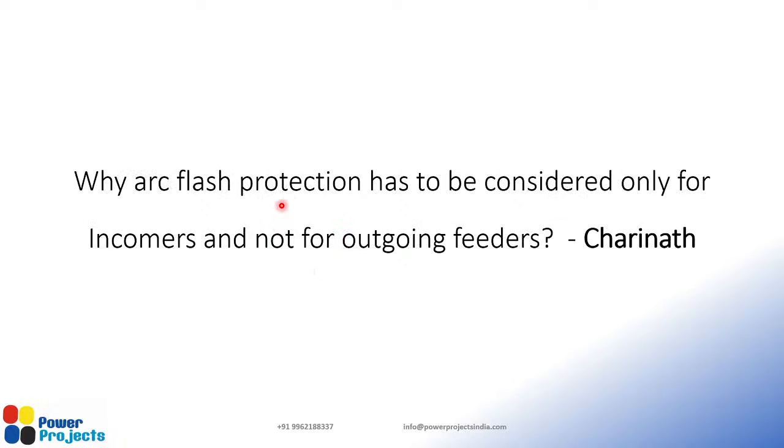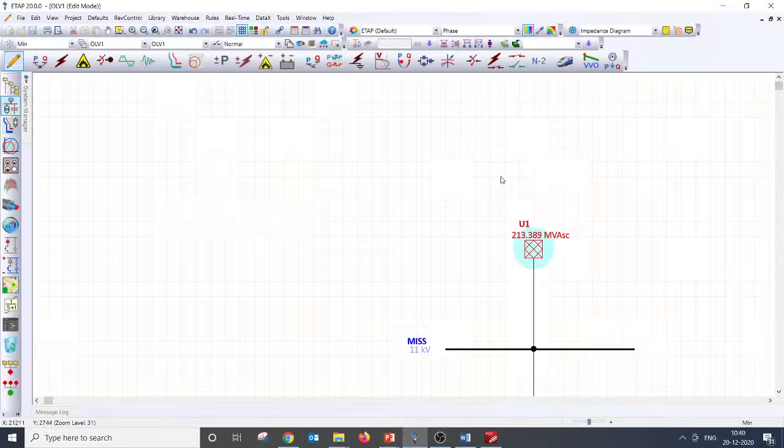Okay, why R plus protection has to be considered only for incomers, not for the outgoing feeders? That's a question from Charinath. So the answer is quite simple. We need to understand why we need to do R plus. R plus is really needed when you are doing maintenance on the switch gear live.